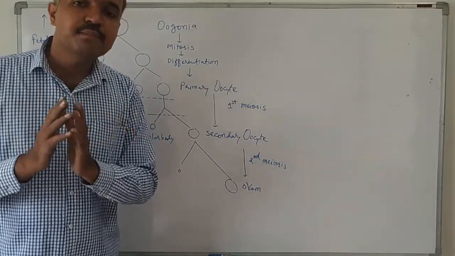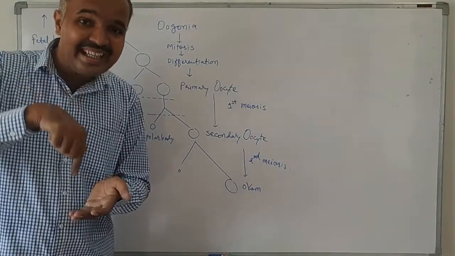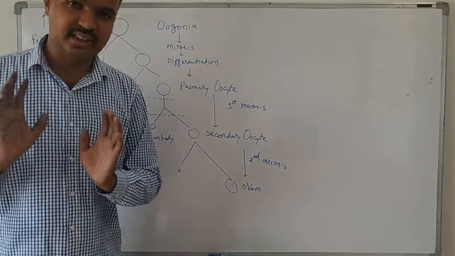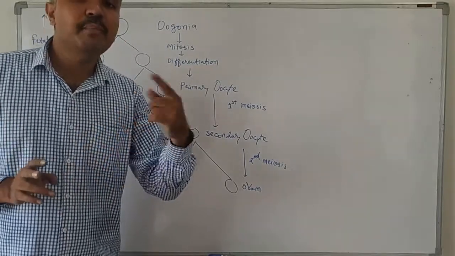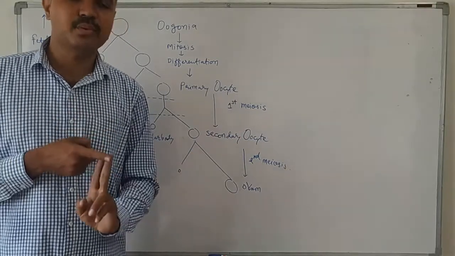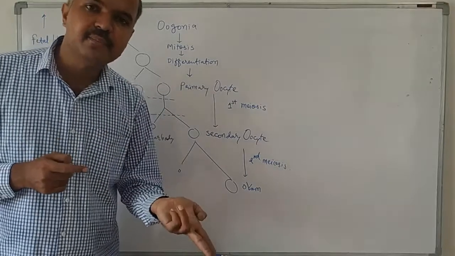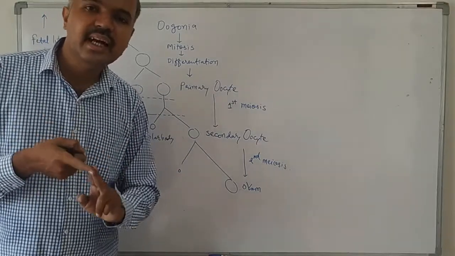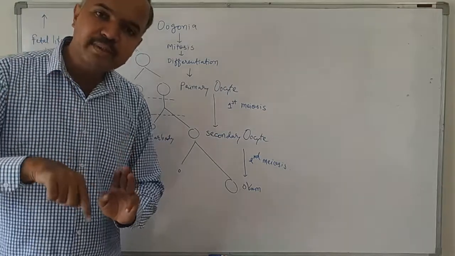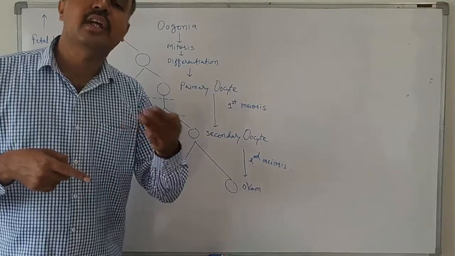What is the structure of the secondary follicle? The secondary follicle has a primary oocyte in it, with granulosa cells and theca cells. What is the composition of the primary follicle? The primary follicle had granulosa cells and a primary oocyte. But when it is converted into a secondary follicle, it has granulosa cells, theca cells and a primary oocyte. Then under the action of FSH only, the secondary follicle grows into the tertiary follicle.